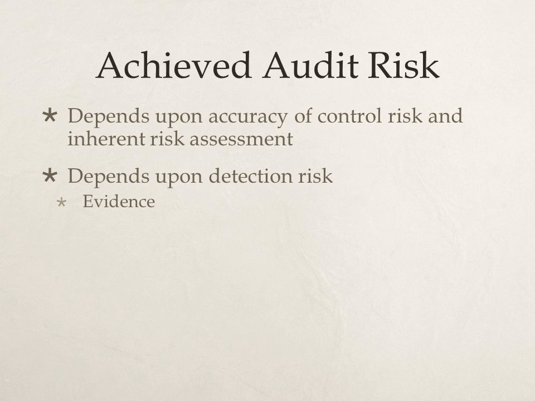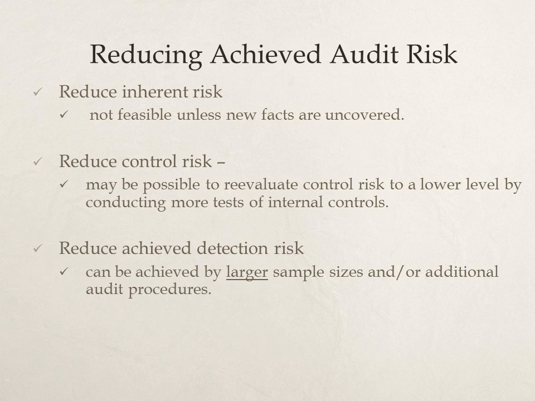The achieved audit risk is going to depend upon how well we actually do our audit. If we do not correctly assess control risk or inherent risk, then we are not going to determine the correct detection risk. Our detection risk will actually depend upon the evidence we gather. We will oftentimes want to improve our audit or reduce detection risk.